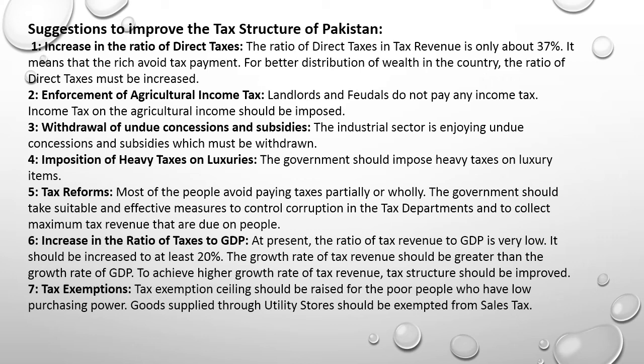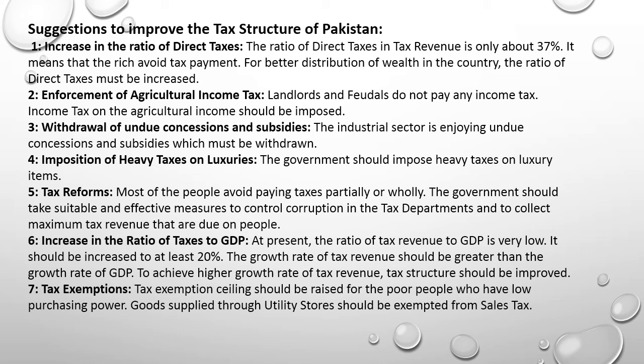Number 4, imposition of heavy taxes on luxuries. The government should impose heavy taxes on luxury items. Number 5, tax reforms. Most of the people avoid paying taxes partially or wholly. The government should take suitable and effective measures to control corruption in the tax departments and to collect maximum tax revenue that is due on people.